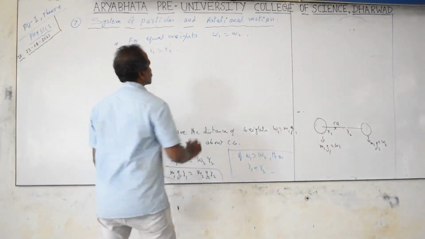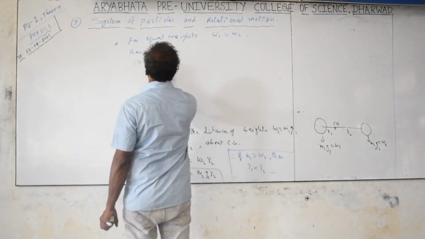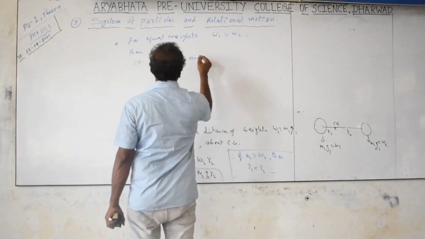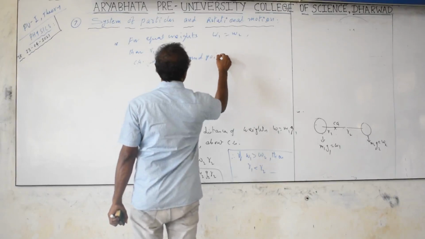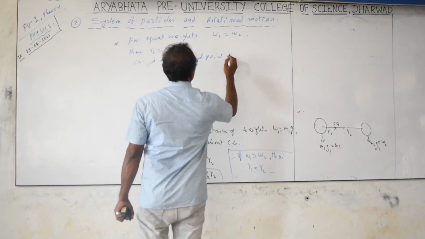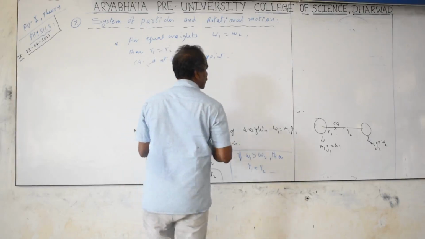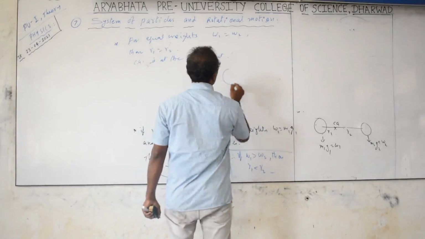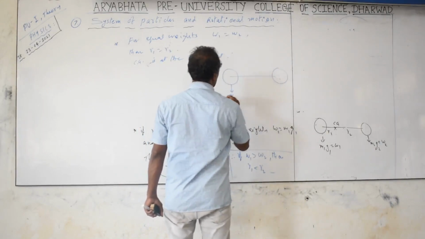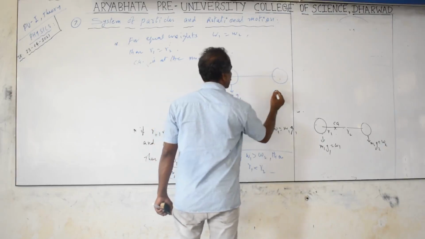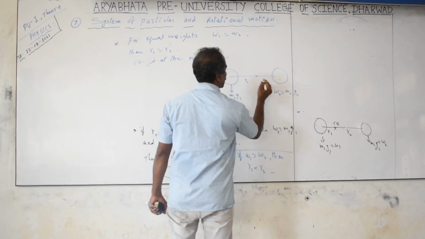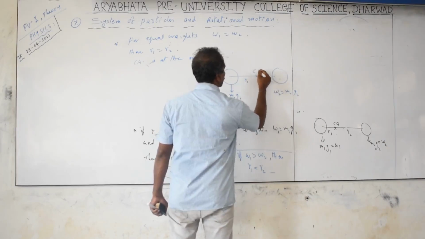CG is at the midpoint. That means if I take the same diagram, approximately this is w1, m1g1, and m2g2. This one is r1, and r2 is also equal to r1.